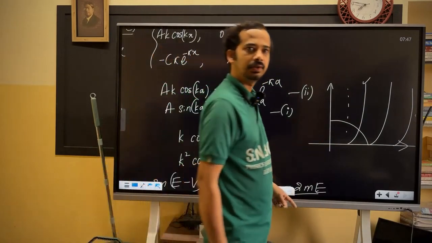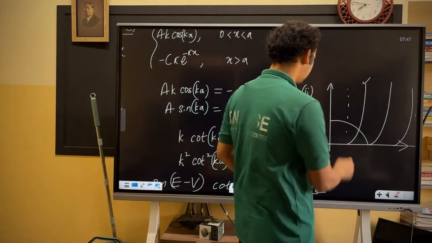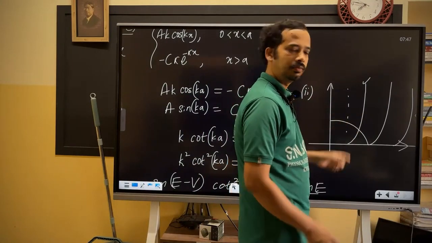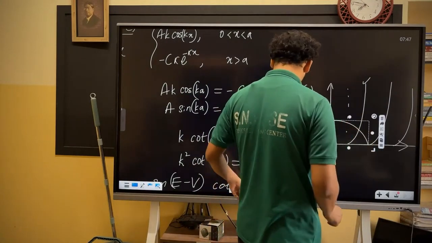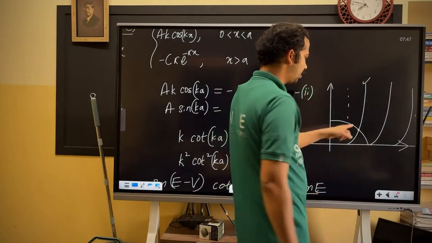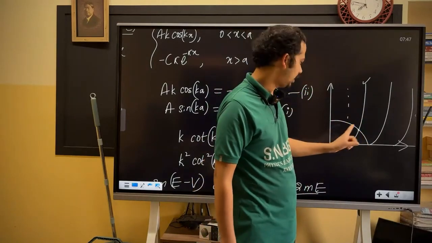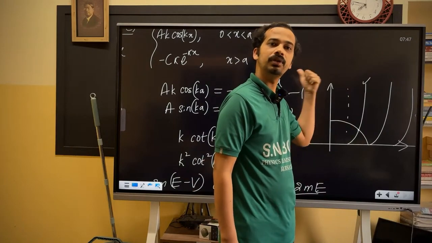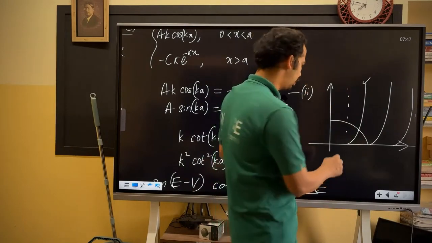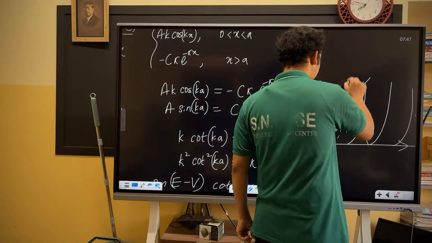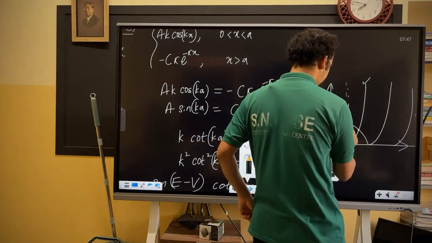When you start drawing the circle equation and finding the intersection, the ground state for this well is slightly higher than the ground state of our earlier one. Earlier this curve was there, and this intersection point was the ground state.